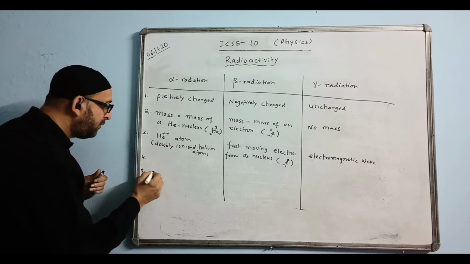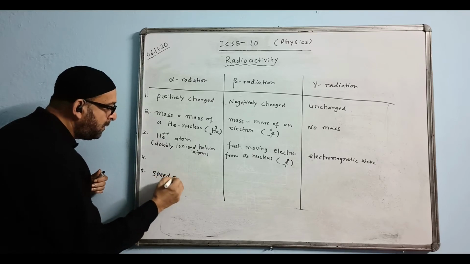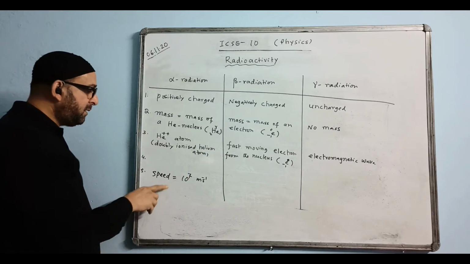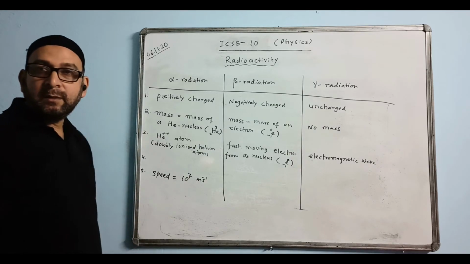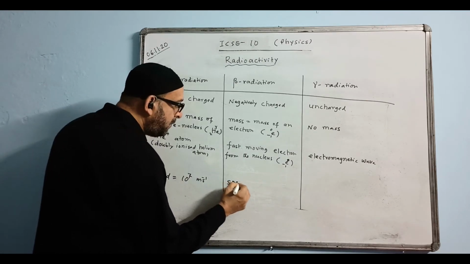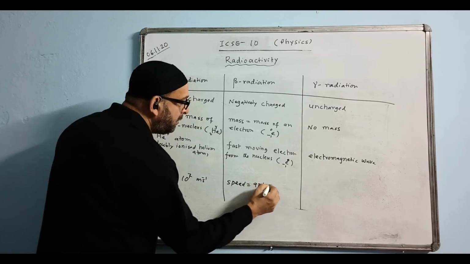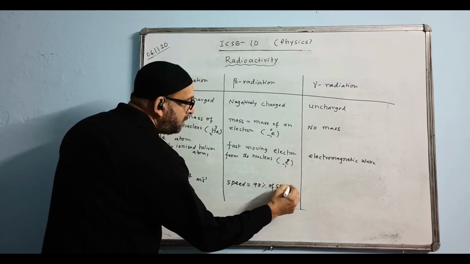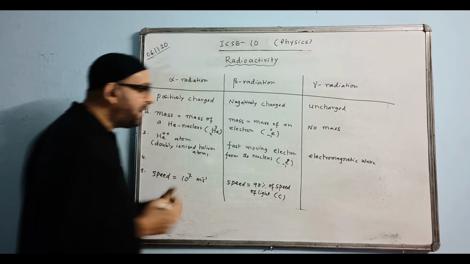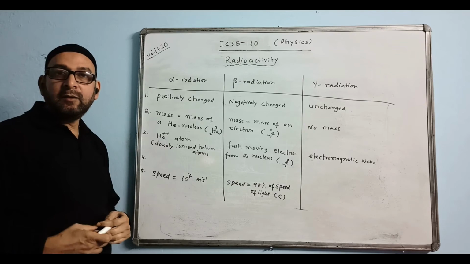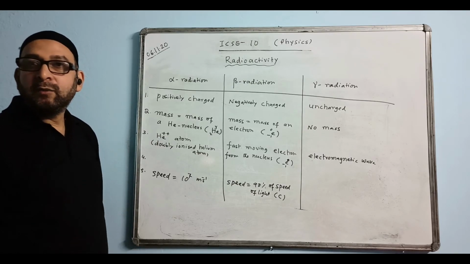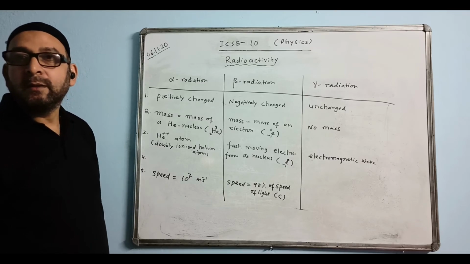Point number 5, write down speed. Speed is equal to 10 to the power of 7 meter per second. The speed of alpha radiation is 10 to the power of 7 meters per second. And speed of beta, you write here speed equal to 90% of speed of light. Speed of light is denoted by the symbol c, and the value of c is 3 into 10 to the power of 8 meter per second.